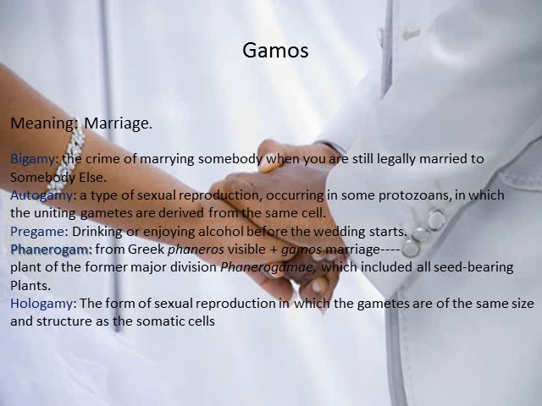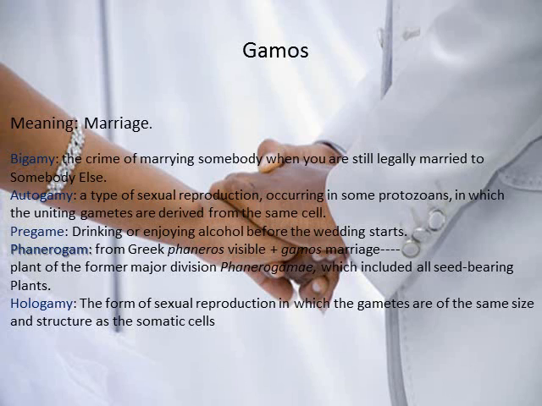The second word that contains this Greek root is origamy, a type of sexual reproduction occurring in some protozoans in which the uniting gametes are derived from the same cell. The third example, pre-game, drinking or enjoying alcohol before the wedding starts.